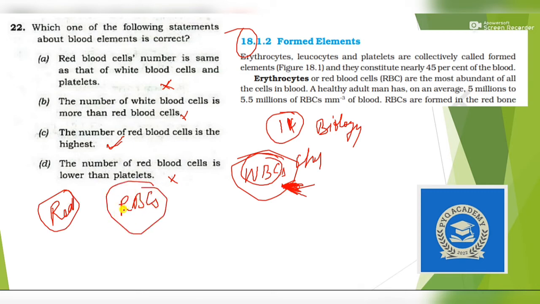Wherever you cut, you will find RBC. So by this logic you can get this answer, and yes, this is a correct answer. This is given in the NCERT. The scientific name of RBC is erythrocytes, or red blood cells, the most abundant of all cells in blood. A healthy adult man has on average 5 million to 5.5 million RBCs per cubic mm of blood. So the answer is option C, and they are formed in the red bone marrow.